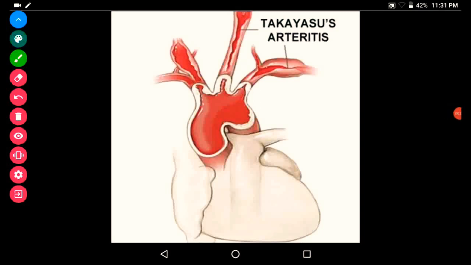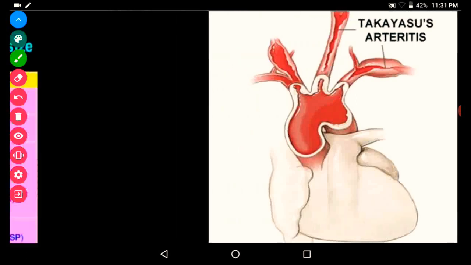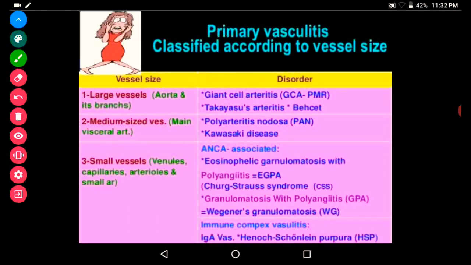Hi friends, today we are going to discuss Takayasu arteritis. In the last video, we discussed large vessel vasculitis, that is giant cell arteritis. Today we are going to discuss Takayasu arteritis, which is another large vessel vasculitis. Before going into the details of Takayasu arteritis, let's read a clinical question.